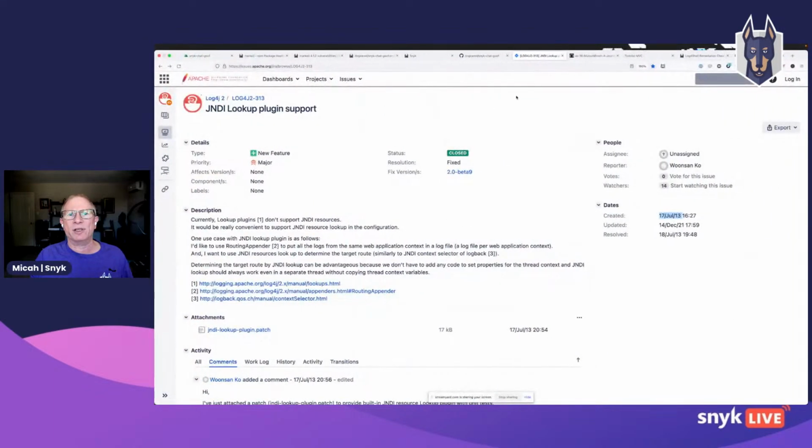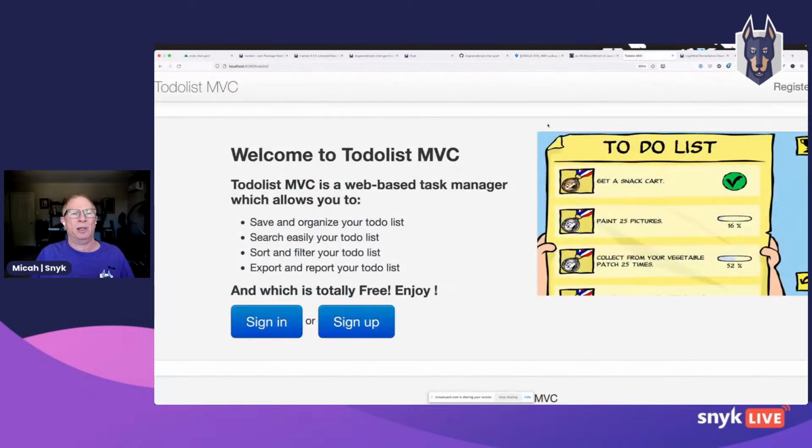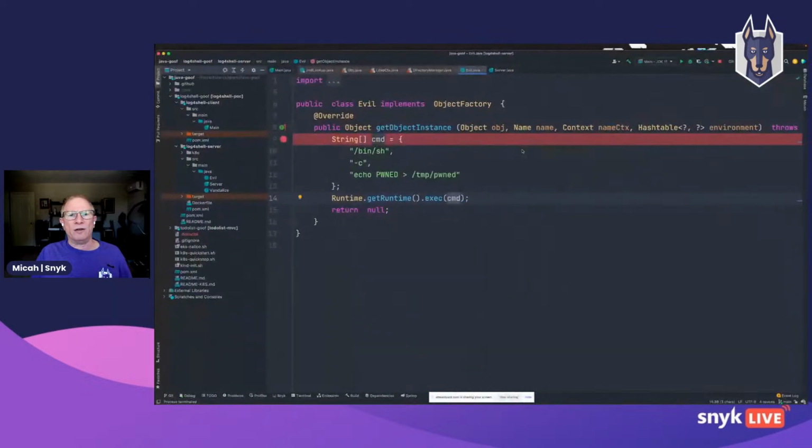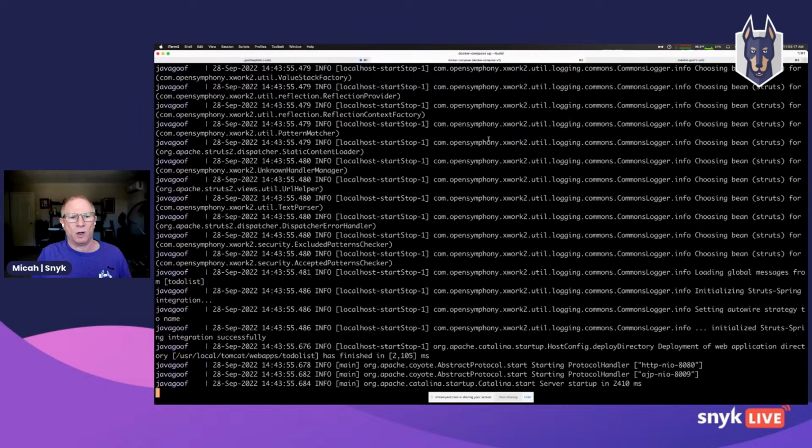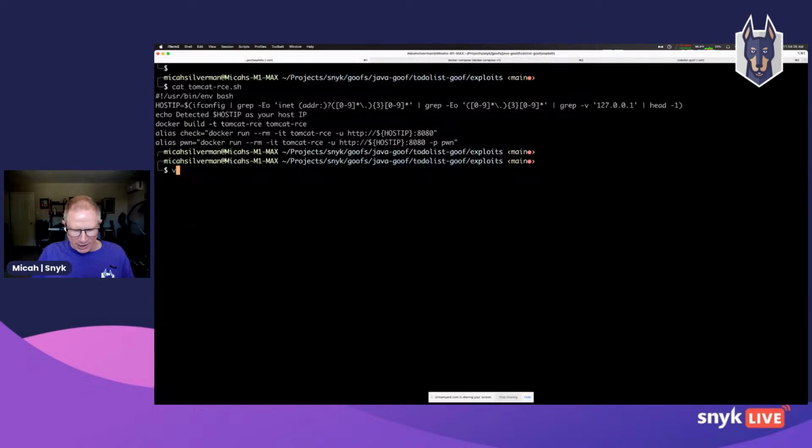And what I have over here is a little example app. It's a to-do list app, very simple. It's running in a Tomcat container, but I'm not even going to focus on this app. Let's assume that all the code for the app and all of the open source libraries that are used in the app are completely safe, no vulnerabilities detected. Instead, what I want to focus on is the environment that it's running in. And I'm running this application in Docker. I've deployed it to a Tomcat container. And I can take a look here at my Dockerfile.